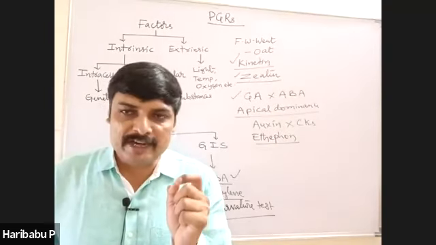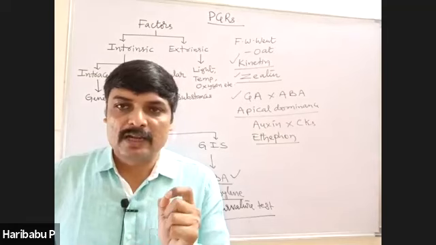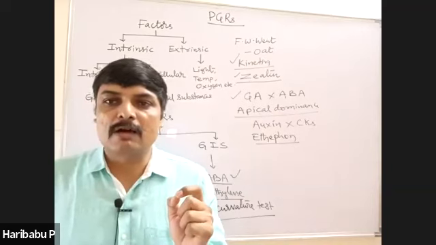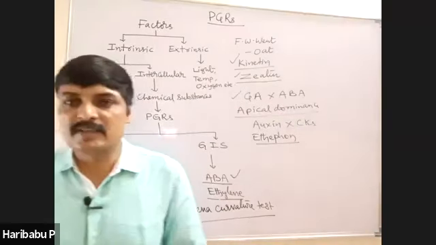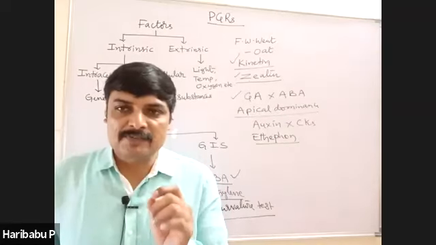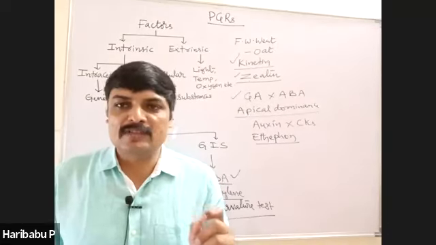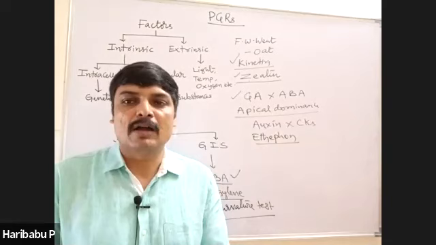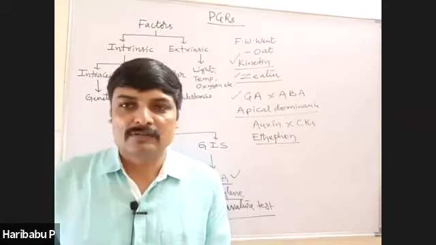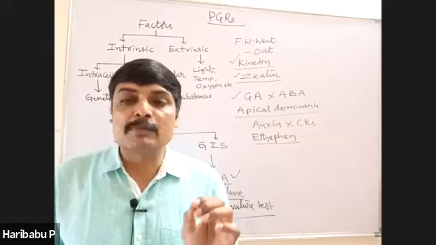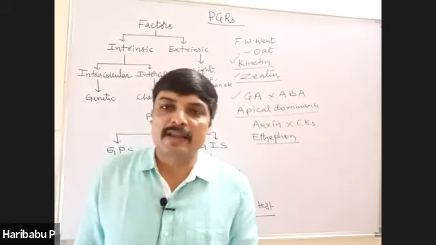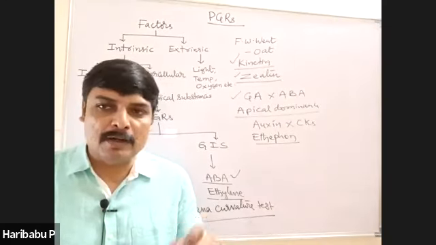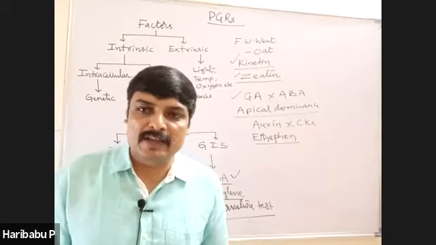The ability of cytokinin to delay the process of senescence is called the Richmond-Lang effect. What is the Richmond-Lang effect? The ability of cytokinin to delay the process of senescence is called the Richmond-Lang effect. Which hormone increases the malting process of barley? Gibberellins. Gibberellins speed up the malting process in barley.